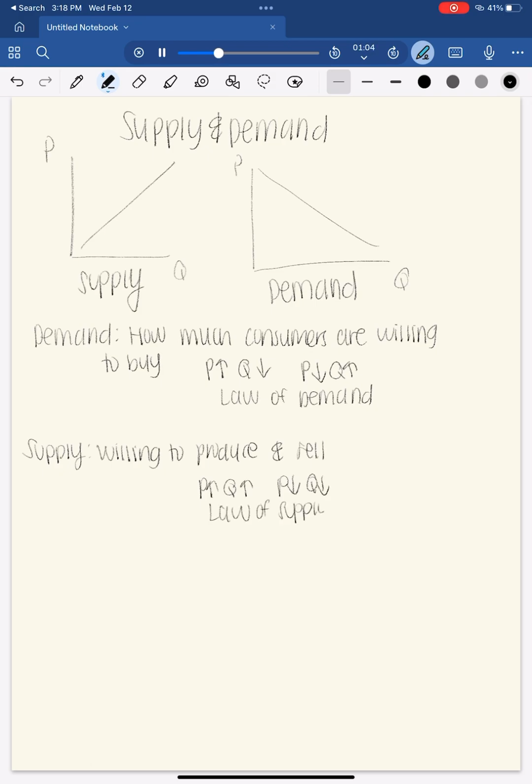Connecting both of these, we have a term called equilibrium price. This is the point where the quantity demanded by consumers equals the quantity supplied by producers, which is called the equilibrium price. At this price, the market is balanced, meaning there's neither excess demand nor excess supply. An example is if a store sets the price of shoes too high, demand will drop, and the store may have excess inventory. If the price is too low, demand may outstrip supply and the store may run out of shoes.